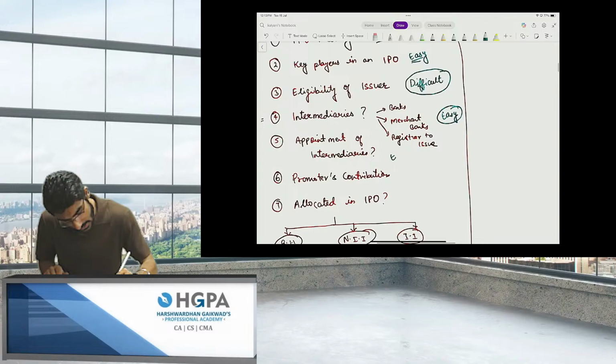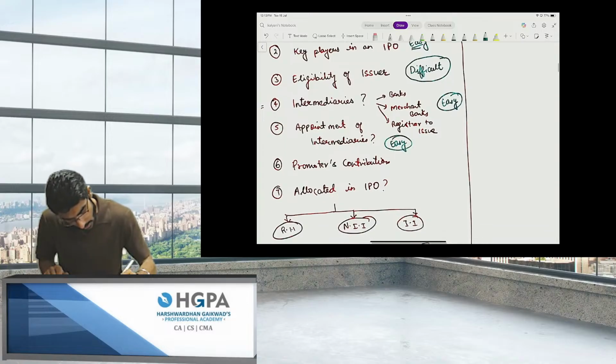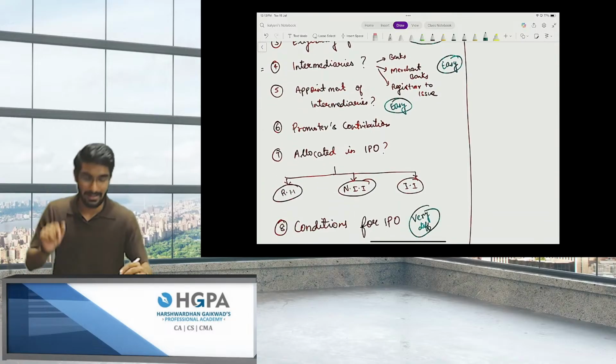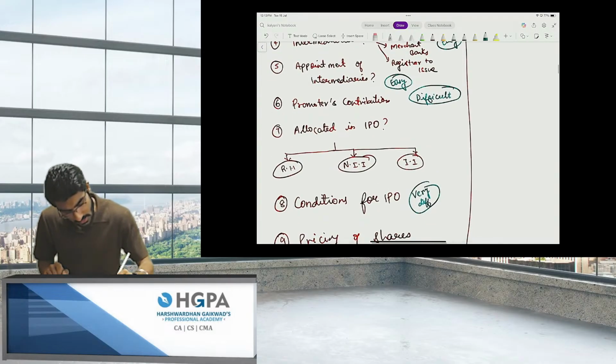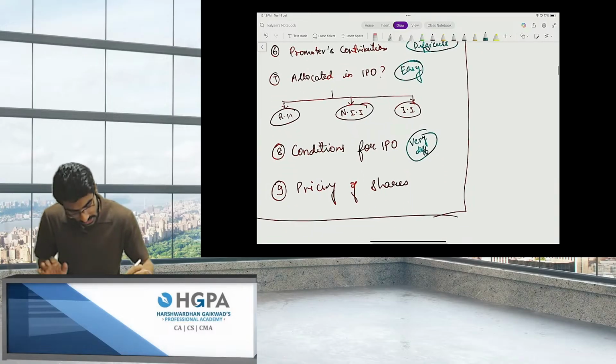Appointment of intermediaries is an easy topic. Promoters' contribution is difficult. Allocation in an IPO is an extremely easy topic. Conditions for an IPO is done. Pricing is an easy topic.